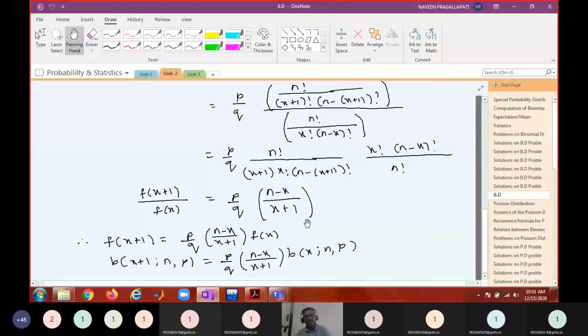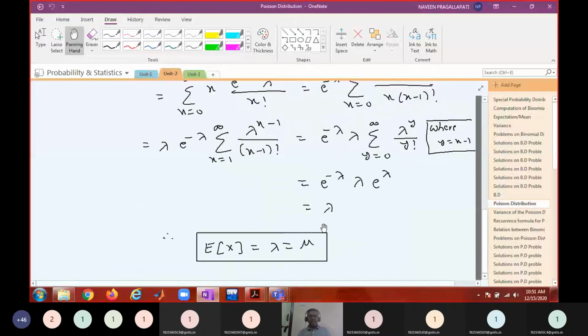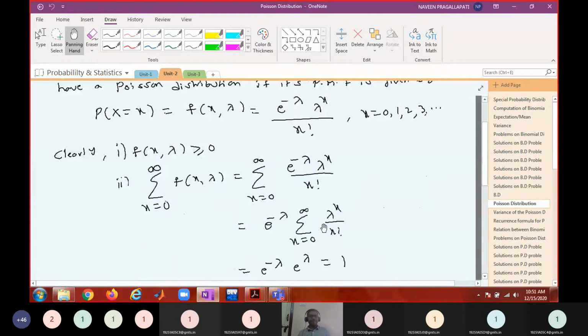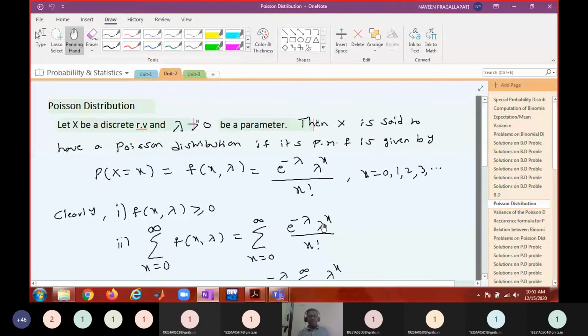If you are expressing the next value with the present value, or if you are expressing the present value with the previous values, that kind of relation is said to be a recurrence relation.